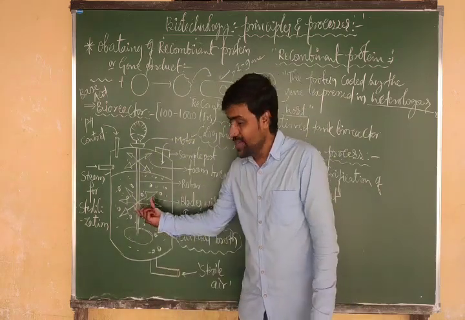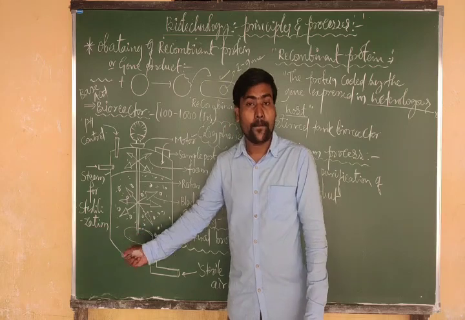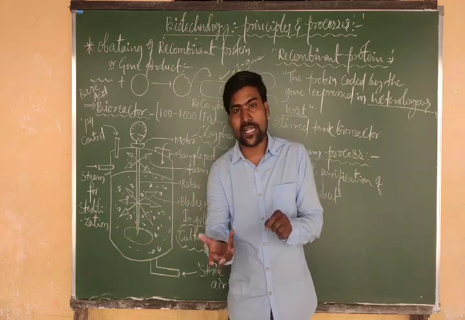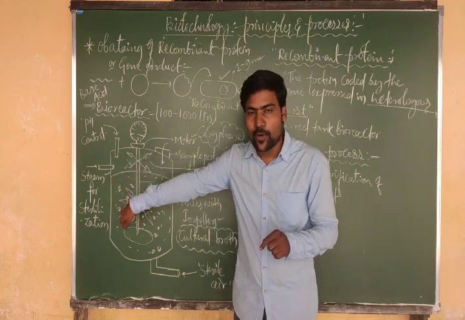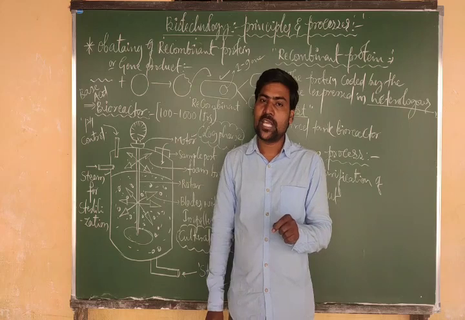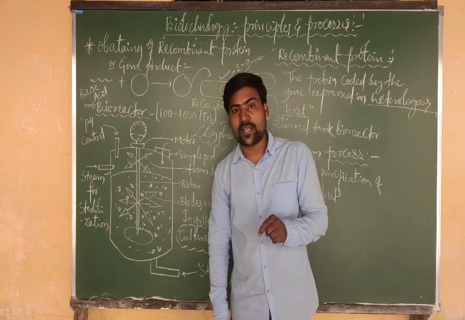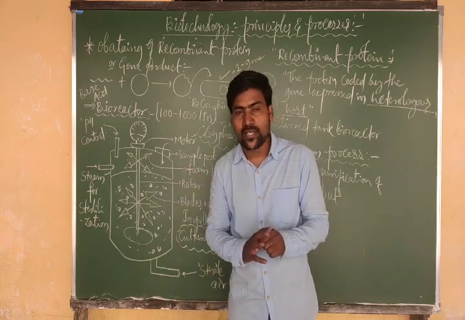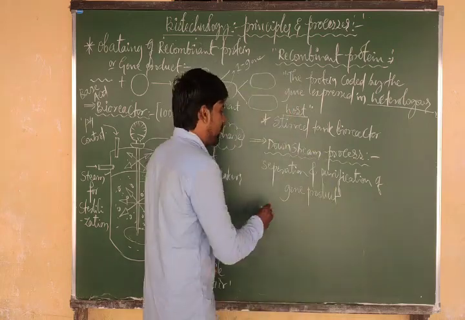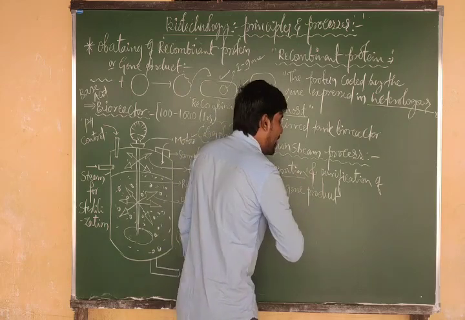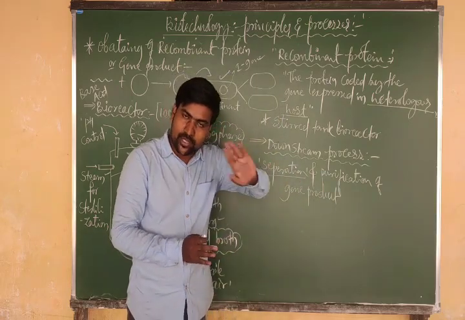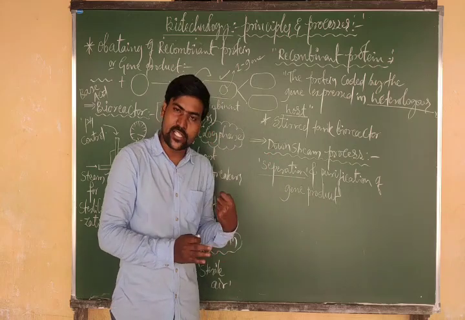So here we got our gene product inside, but not just the gene product. We have other unwanted materials also. We have the dead bodies of bacteria inside. We have our desired gene product. We have the byproducts of that bacteria. We have the waste materials. All the things are mixed there. So first we need to separate our desired gene product from the waste materials. By removing all the waste materials, we have to take out our desired gene product only.